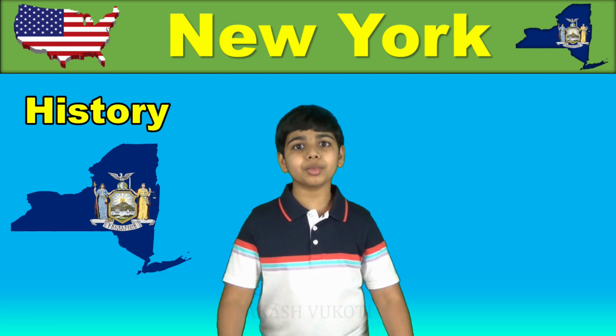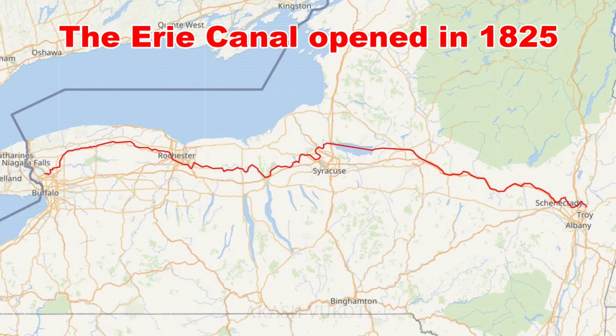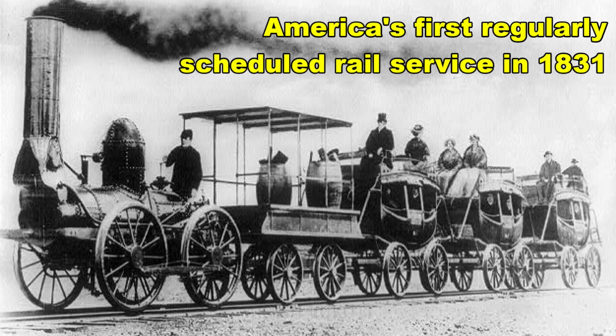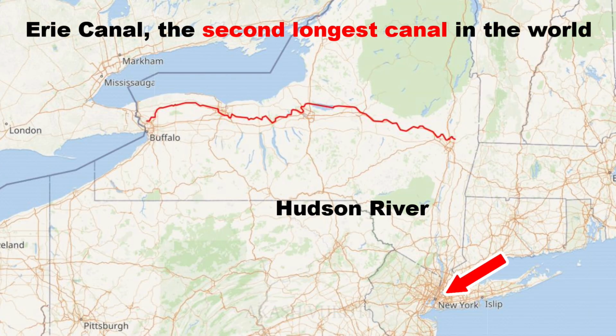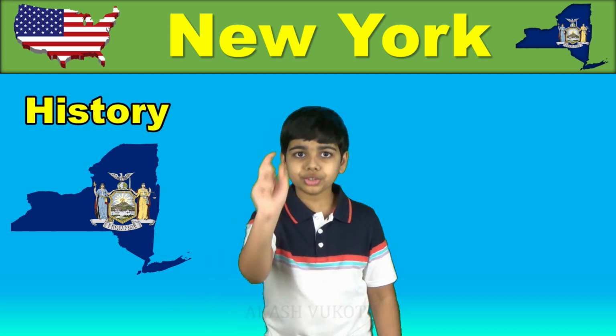The first steamboat line in 1807, the Erie Canal in 1825, and America's first regularly scheduled rail service in 1831. It's incredible. Specifically, the Erie Canal, the second longest canal in the world, was built to create a navigable water route from New York City and the Atlantic Ocean all the way to the Great Lakes, and that changed the course of the history of New York.